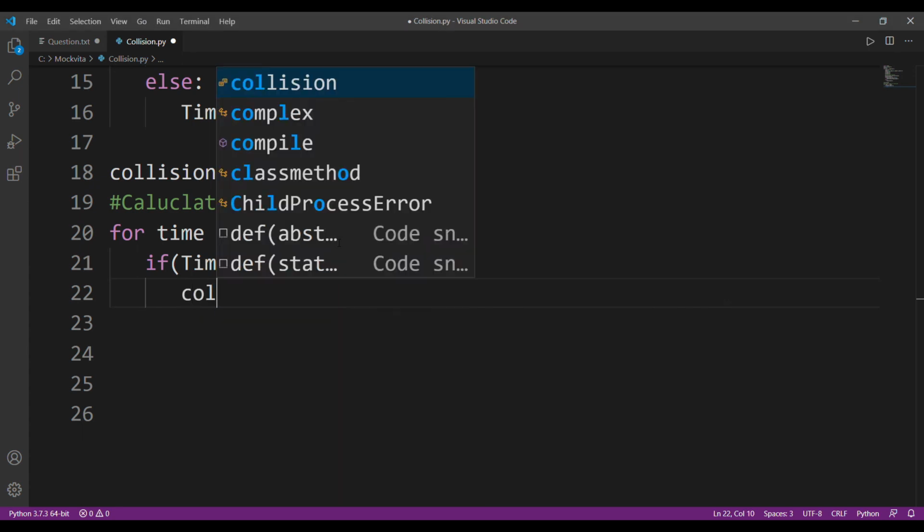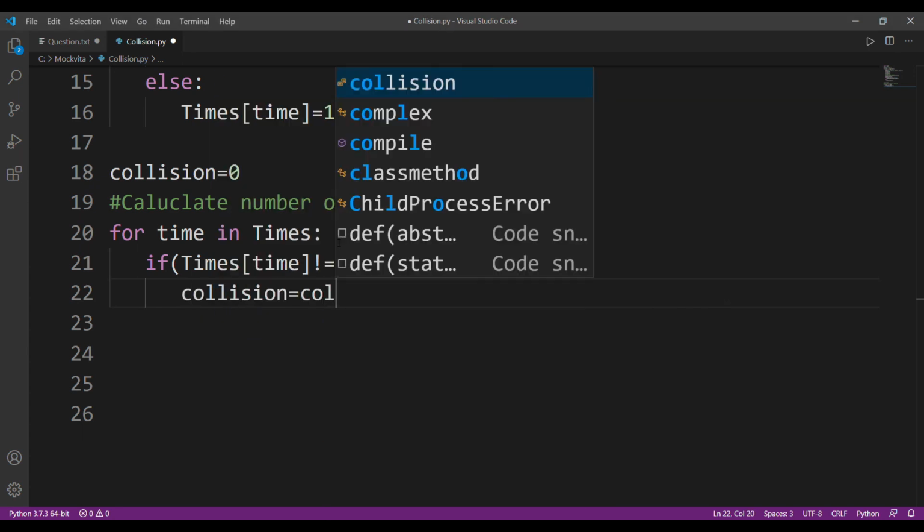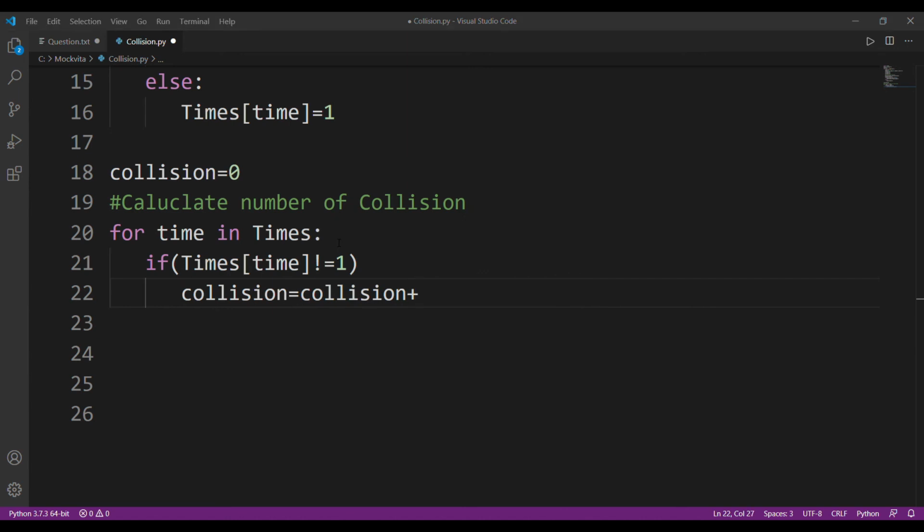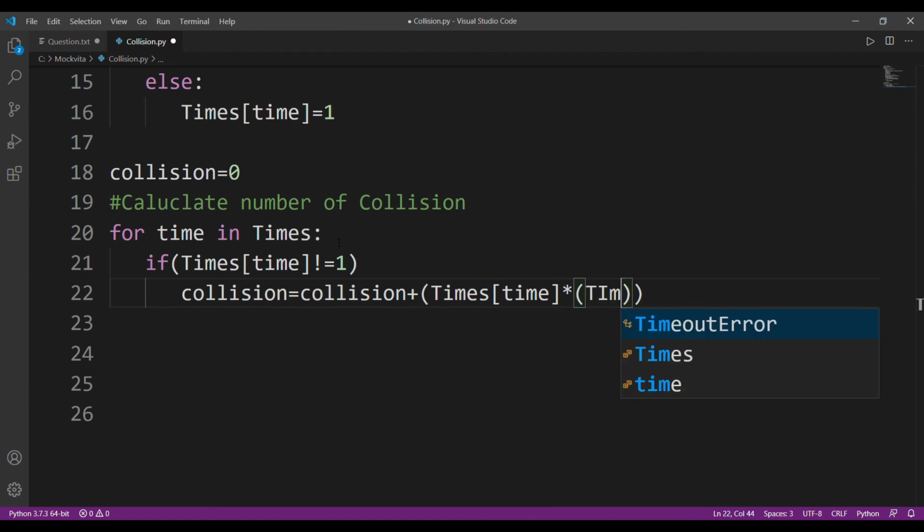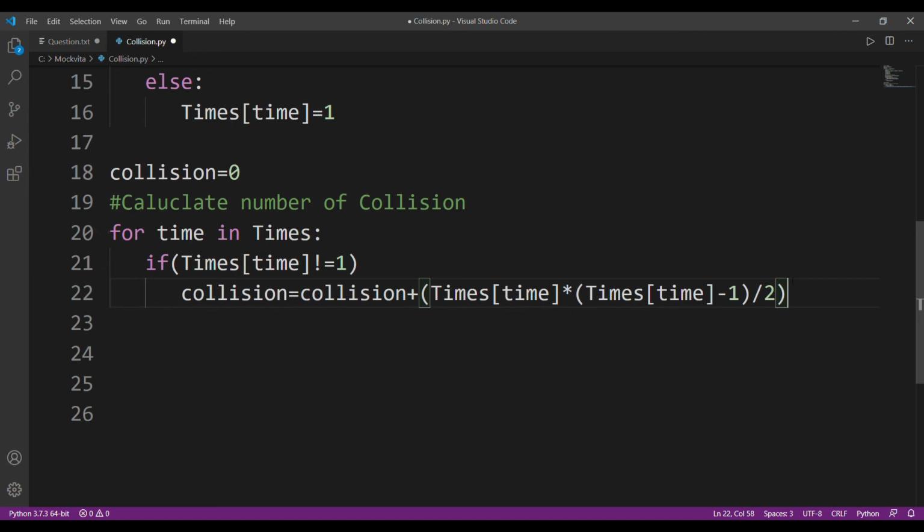So I'll set collision equal to collision, the number of collisions that have occurred before, plus times[time] into times[time] minus 1 by 2. This is a pretty standard formula, I hope you know this. N into n minus 1 by 2, because every car has collided with every other car except itself. With the help of this we will calculate our collision, and after that I'll just print my collision.